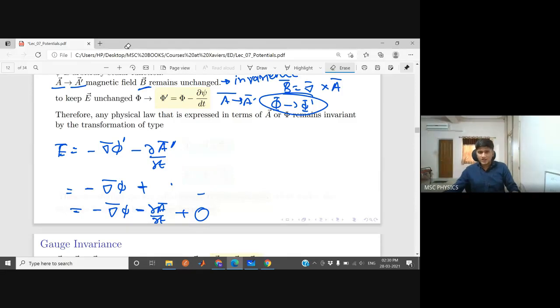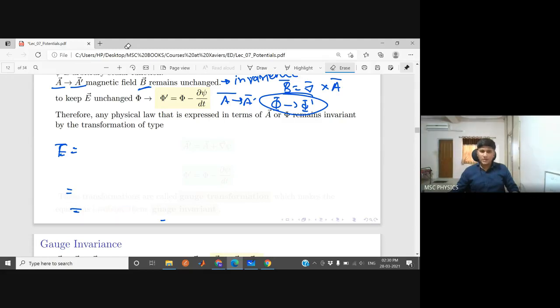Okay, there should be del here, so I'll kindly change this. It is del psi by del t. It is not dt. It is del psi by del t here. So under these transformations of A prime equal to A plus gradient of psi and phi prime equal to phi minus del psi by del t, electric field and magnetic field values are constant. Therefore, any physical law that is expressed in terms of A and phi remains invariant by this type of transformation. Okay, so you make any physical law.